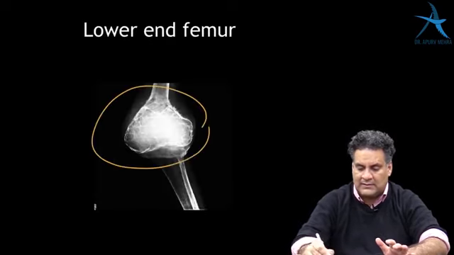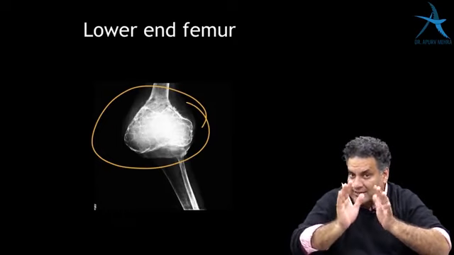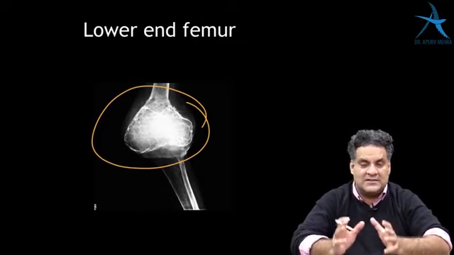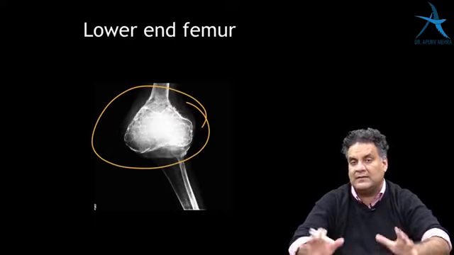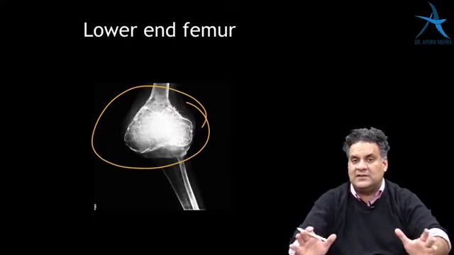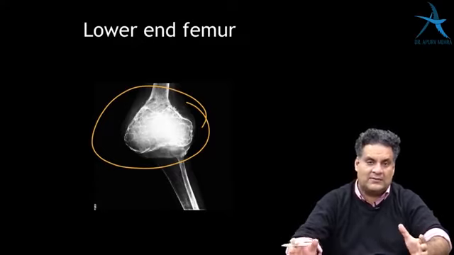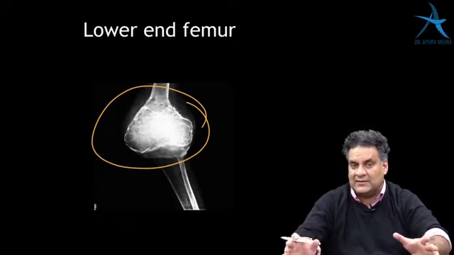And then you will get this image where you have to understand that it's involving right till the joint, and this is the feature of a giant cell tumor. This is called GCT, going till the joint in lower end femur, which happens to be the commonest site. The commonest treatment of GCT is extended curettage. Rarely you can excise it or replace with another bone like fibula, but the most important treatment of a giant cell tumor is